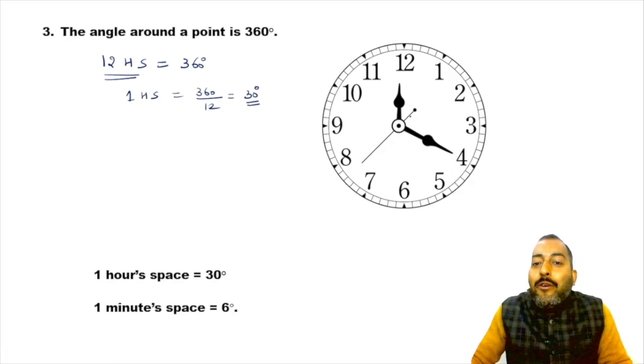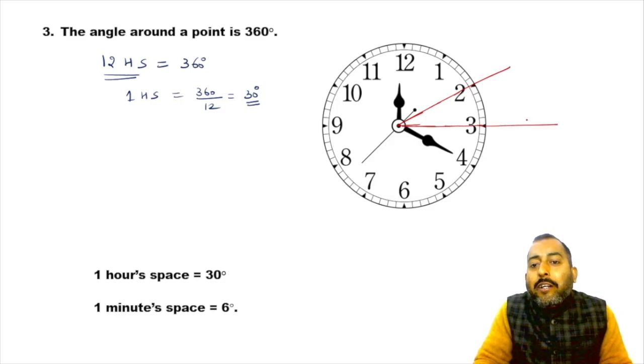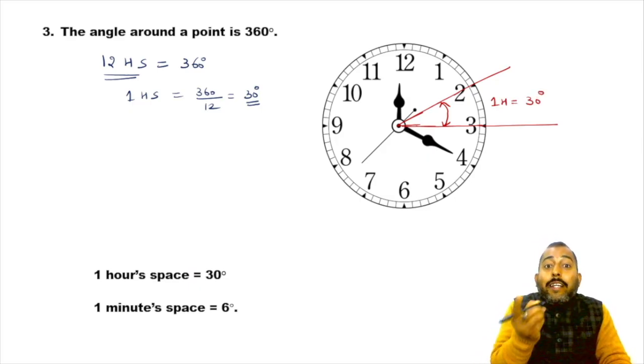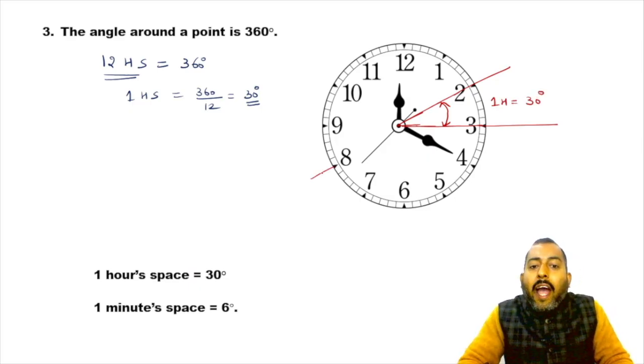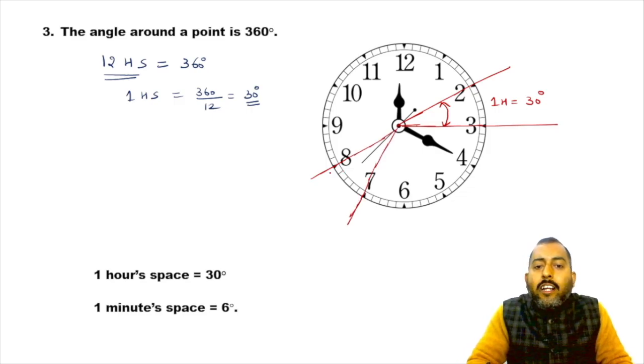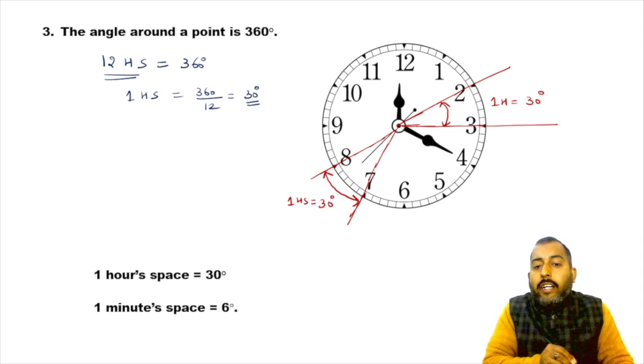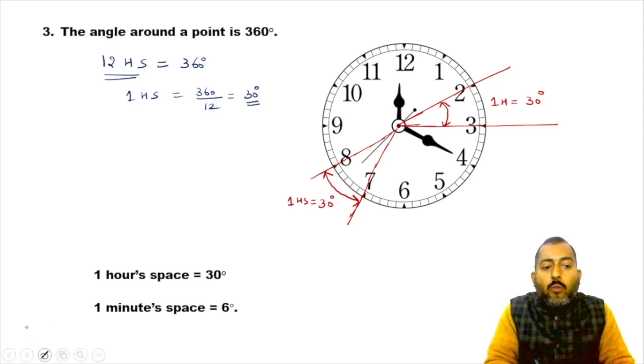What does it mean? It means if you talk about this angle between 2 and 3, which is 1 hour space, it is simply equal to 30 degrees. Let's talk about this angle between 7 and 8. It is a space of 1 hour, and it is also equal to 30 degrees.